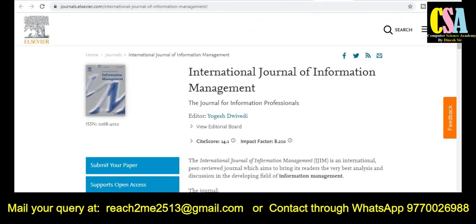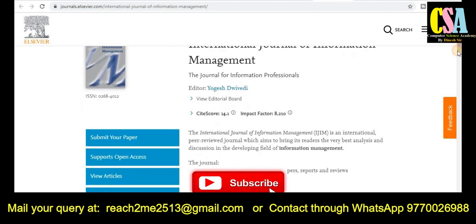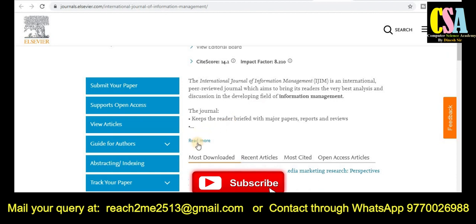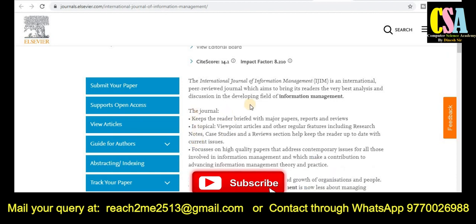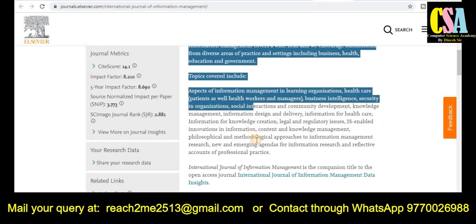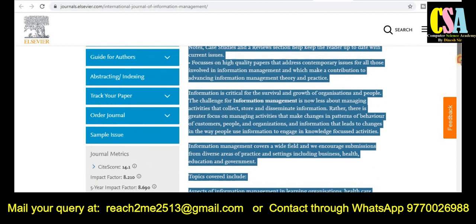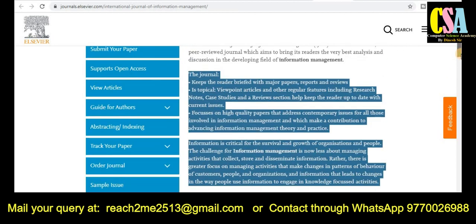The next category is also from the renowned publisher Elsevier. The journal title is the International Journal of Information Management. This journal is especially related to computer science, multidisciplinary areas, and also management. Many researchers can publish their research paper in this particular journal. What types of topics and titles does it cover? This section will provide all the detailed information about the topics and titles. Explore this journal very carefully and read all the detailed information. If your research area falls under this category, you can submit your research paper.